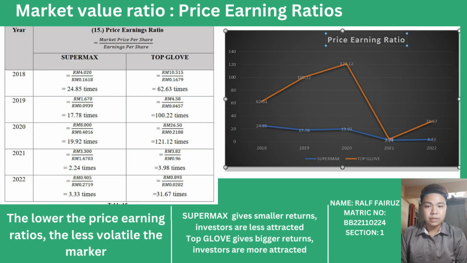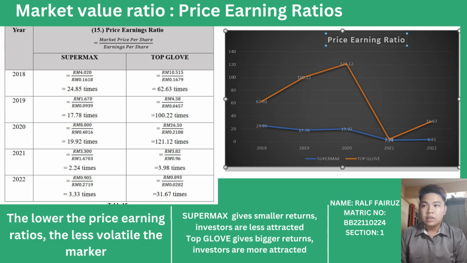My metric number is BB22110224, and I will be presenting the market value ratio, specifically the price earning ratios. As we can see here, SUPERMAX and the company that we have compared it to, which is Top Glove, have inconsistent price earning ratios from 2018 until 2022. From the graph, we can see that both had rises and decreases during those 5 years, and SUPERMAX, the blue line, is significantly lower than Top Glove.